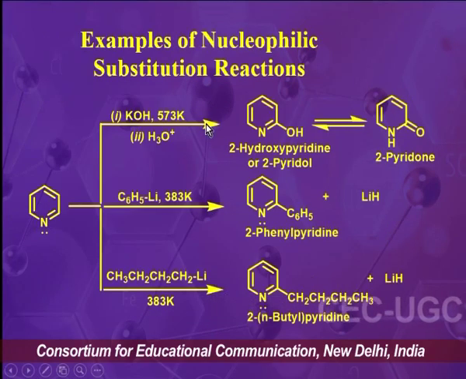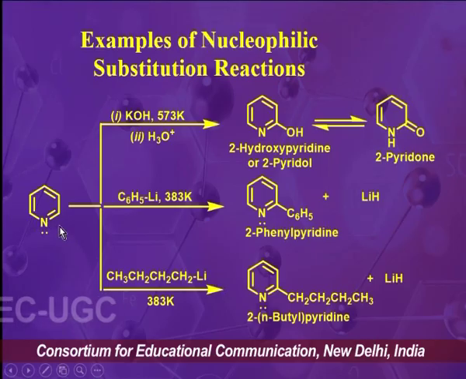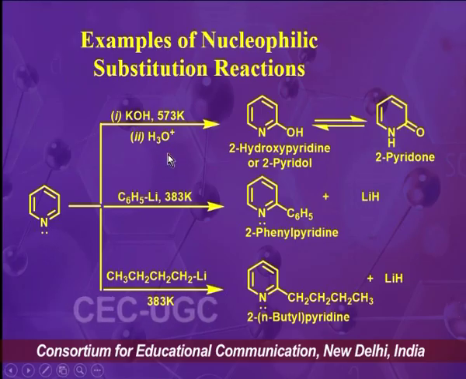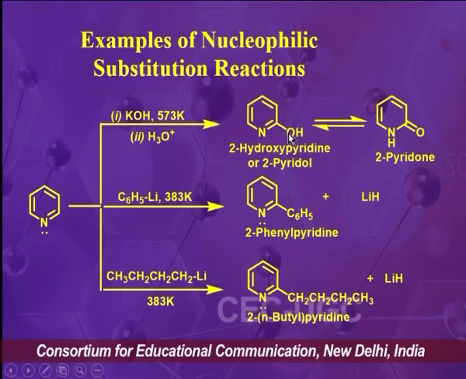So we can see some kinds of nucleophilic substitution reaction on pyridine. The first reaction is the reaction of pyridine with potassium hydroxide at 573 Kelvin followed by acidic workup. It will produce 2-hydroxypyridine, or we can say 2-pyridol. It is resonance stabilized, or we can say it is tautomerized into 2-pyridone as well.